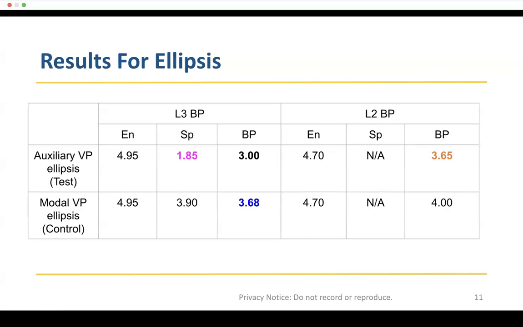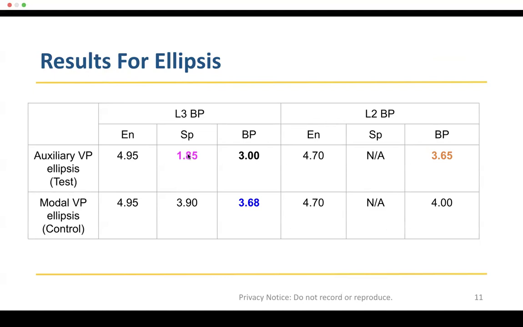Those that spoke Spanish rated these low in Spanish with an average score of 1.85, which is also to be expected because this is not permitted in Spanish. However, in BP, we see that Spanish speakers did not rate auxiliary VP ellipsis significantly lower than the modal VP ellipsis. There is only a small difference between 3.0 and 3.68. If Spanish transferred in a wholesale fashion to BP, we would anticipate a more substantial difference whereby the value of 3 here in bold would be closer to the value in pink.